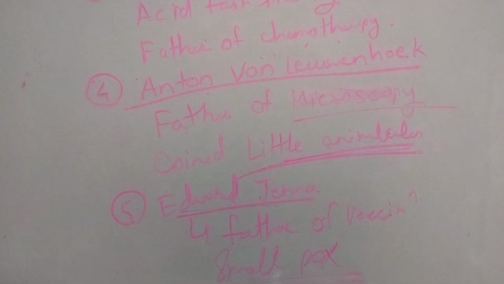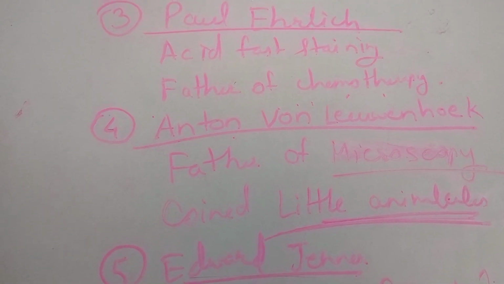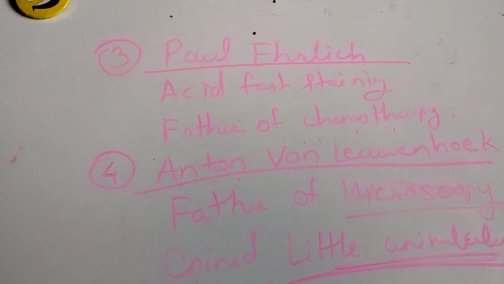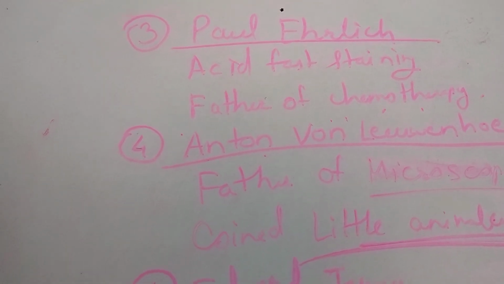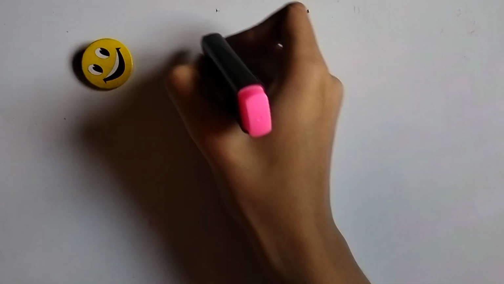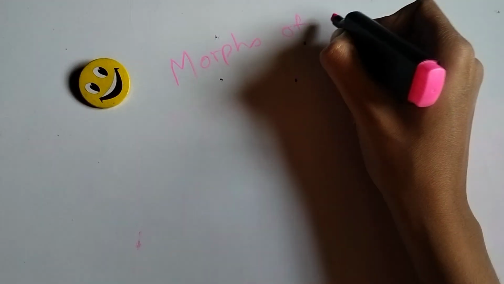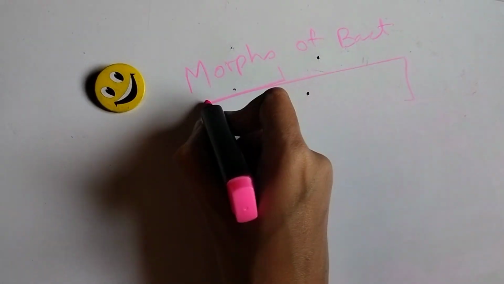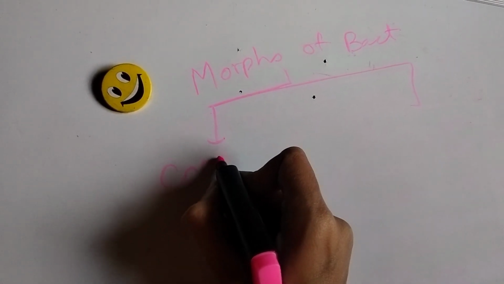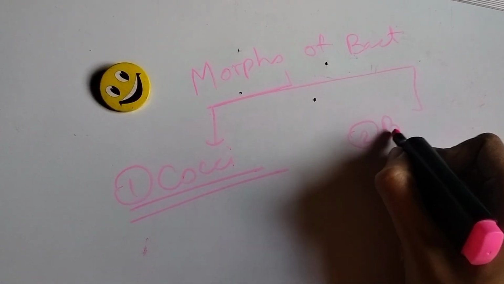Then we have to study the microscopy of bacteria, in which we have to cover the morphology of the bacteria, capsule, flagella, and other components. Firstly, the morphology of bacteria. There are two types of bacteria which we have to study. First one is cocci and second is bacilli.